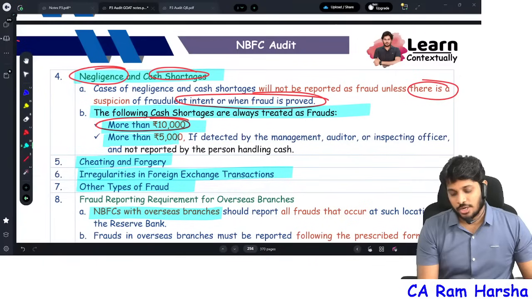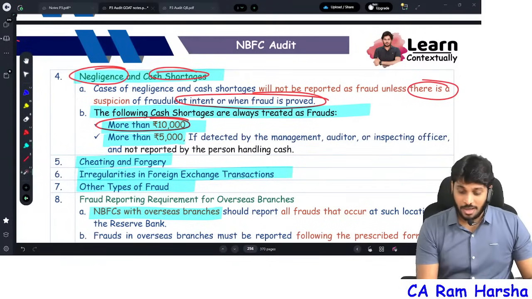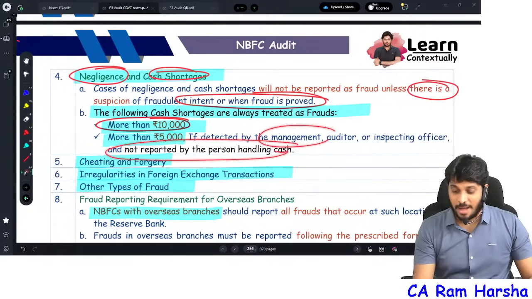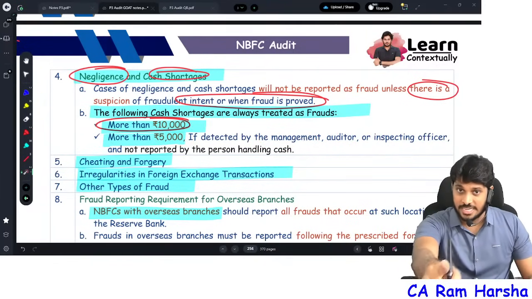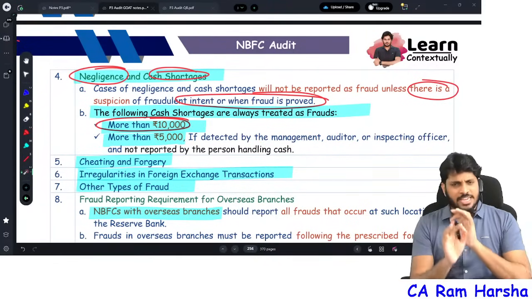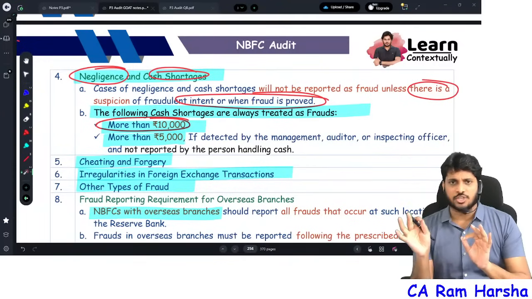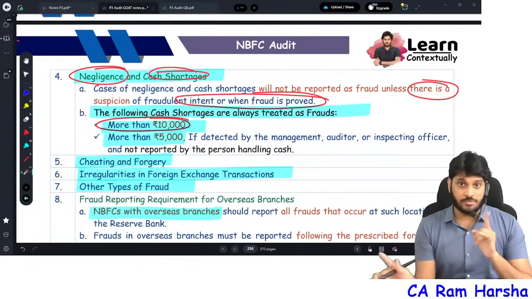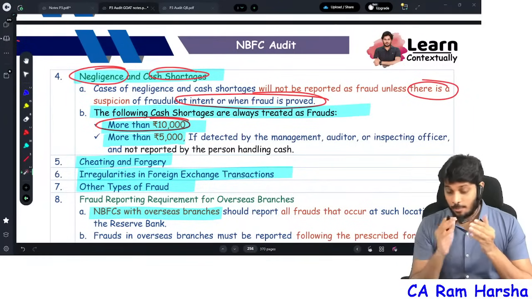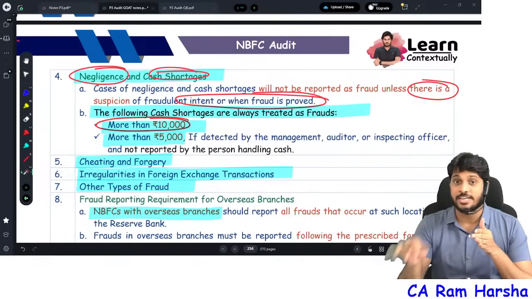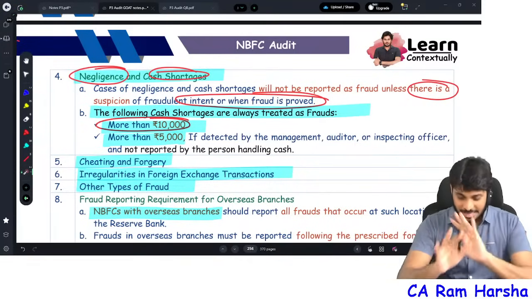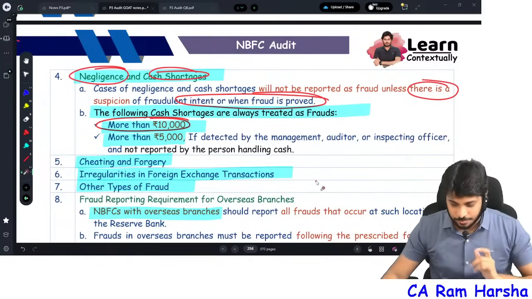Cash shortage more than 5,000, but the cashier did not report that. Management, auditor, or inspection officer detected this. Then also we classify it as a fraud. The general rule is: cash shortage is not a fraud unless intention is proved. However, more than 10,000, definitely fraud. Intention there or not, we don't see. More than 5,000, but the cashier did not identify this, the manager identified this, management identified, auditor identified, then also it is treated as fraud. That's it. Classification of fraud is completed.